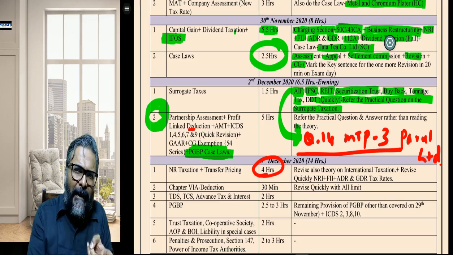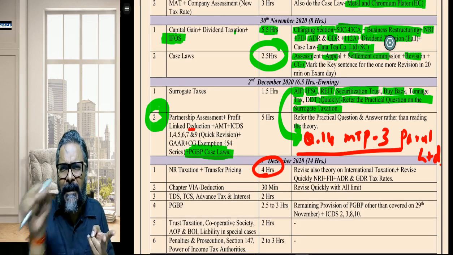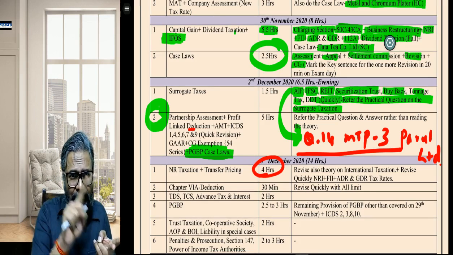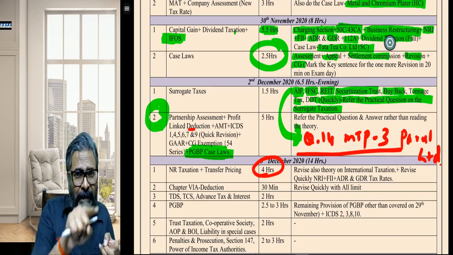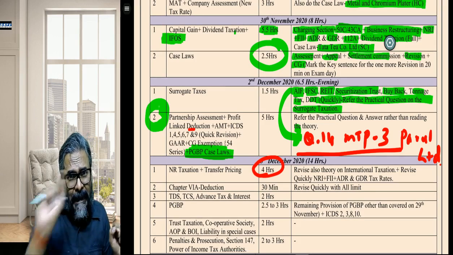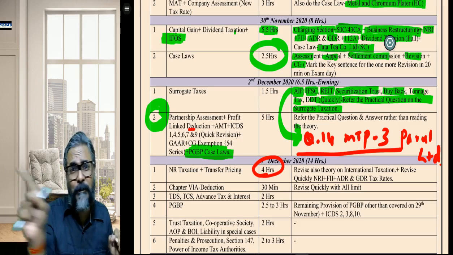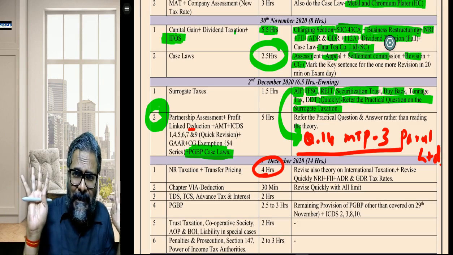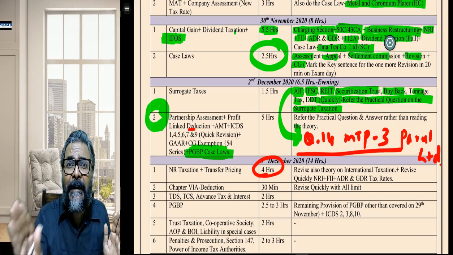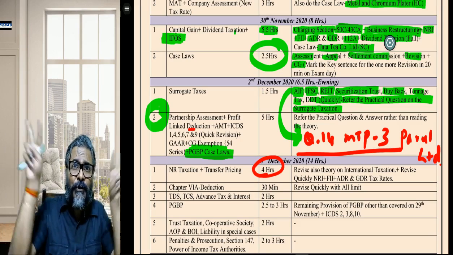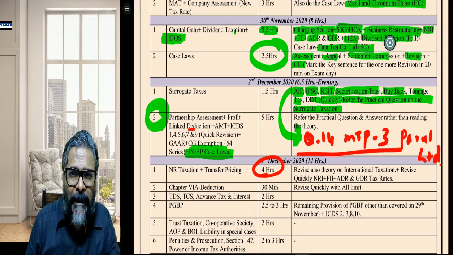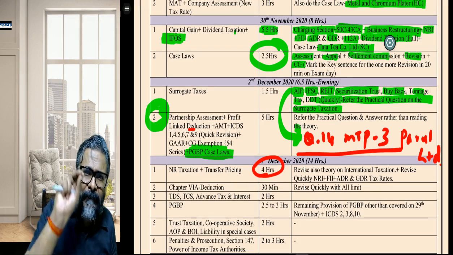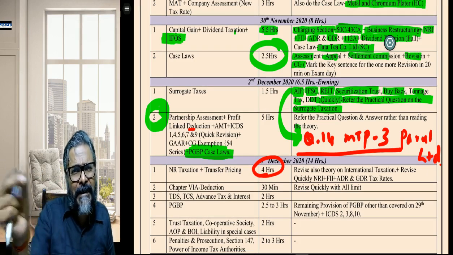Then comes section number 9. In section 9, there is business connection and then there is indirect transfer. For business connection, read the theory carefully. For indirect transfer, directly jump into those practical questions that we have done, whether in our compiler or wherever it is. Directly jump into that indirect transfer question and then try to visualize those particular conditions relating to indirect transfer. Thereafter, 9(1)(ii), salary deemed to accrue or arise in India, theory, read it.